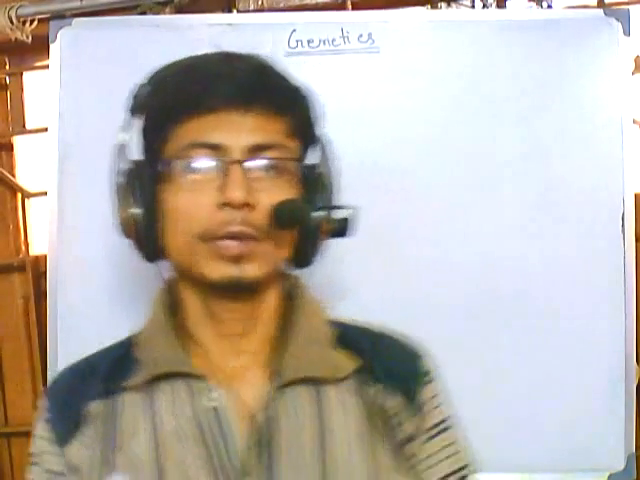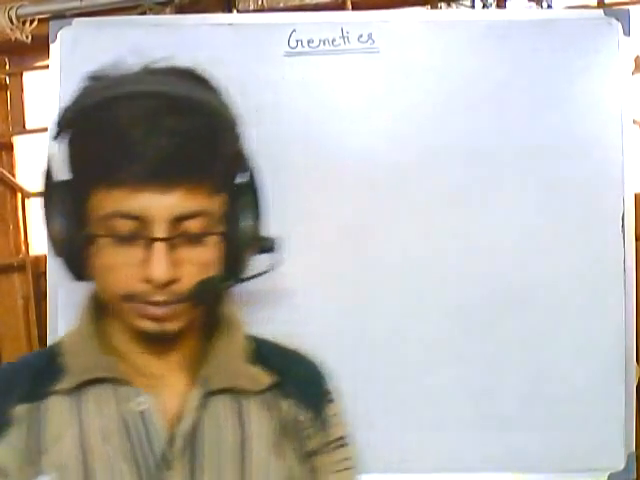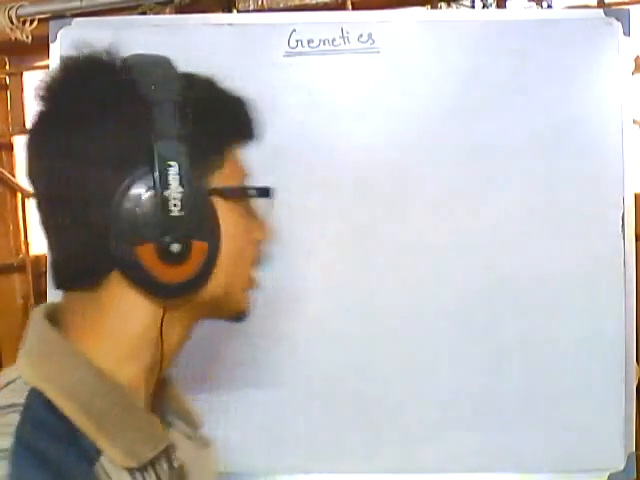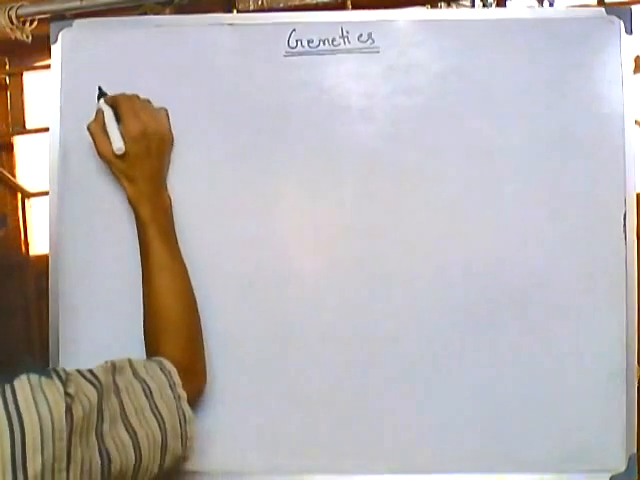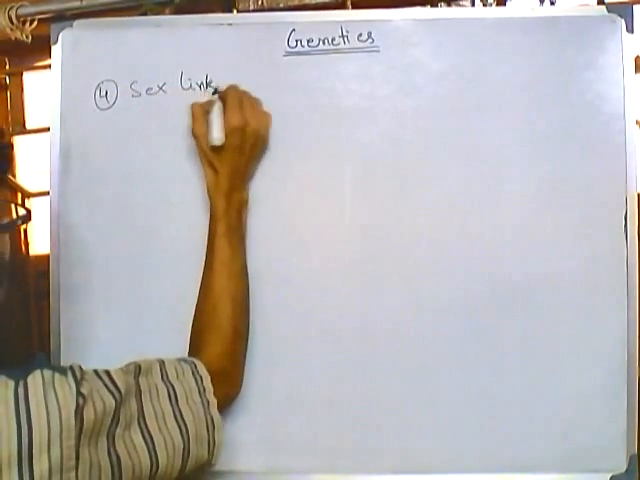Welcome back, friends. We are talking about the different types of non-Mendelian inheritance. We have discussed codominance, incomplete dominance, polygenic inheritance, and also multiple allelic inheritance. Now, in this video, we'll be talking about sex-linked inheritance.